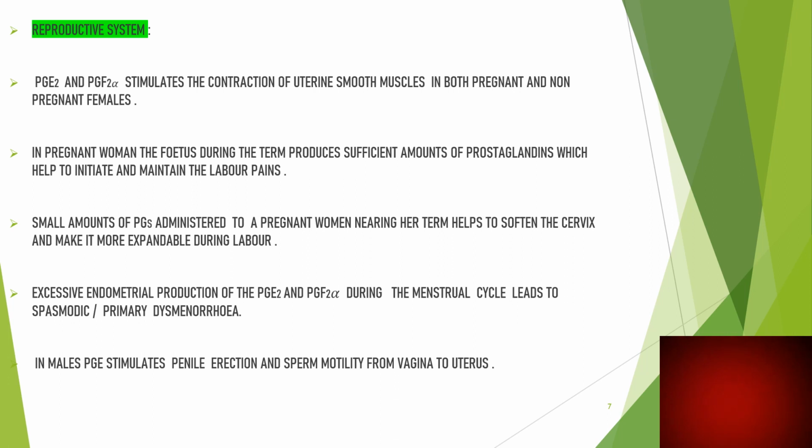In males, PGE stimulates penile erection and sperm motility from the vagina to the uterus. So the term dysmenorrhea, that is primary dysmenorrhea, is associated with cramps as well as pelvic pain with menstruation, with common causes such as heavy flow, passing clots, uterine fibroids, or endometriosis.